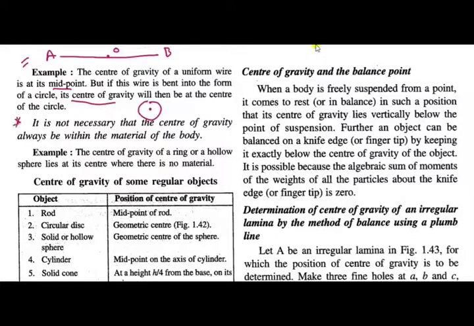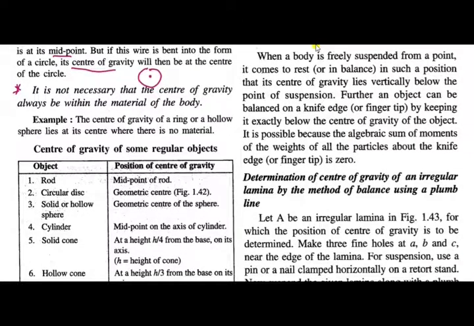Now the second point. It is not necessary that the center of gravity always be within the material of the body. This is also an example. The center of gravity of a ring or a hollow sphere lies at its center where there is no material.